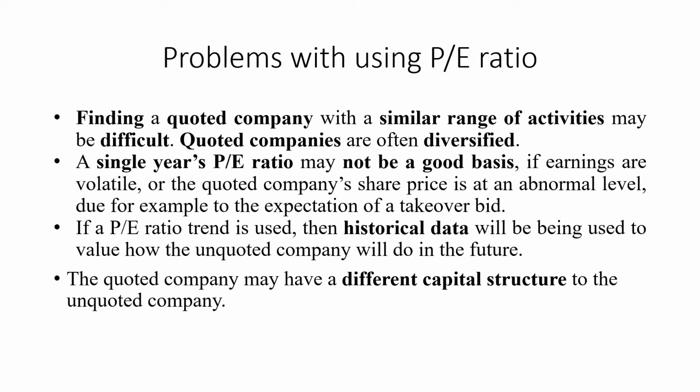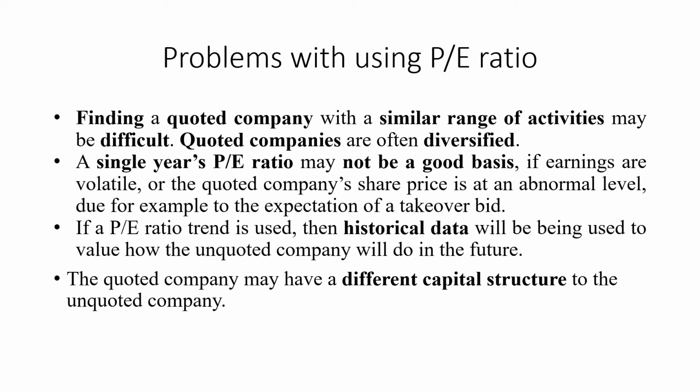Or a single year's price earning ratio may not be a good basis, as we have discussed earlier, because if the earnings are volatile, that means in certain time periods it's very high, in certain times it's very low, and it's rapidly going up and down. Or the quoted company's share price is at an abnormal level, due, for example, to the expectation of a takeover bid. As we have discussed, in the case of a takeover bid, there is an artificial or abnormal increase in the price of a company.